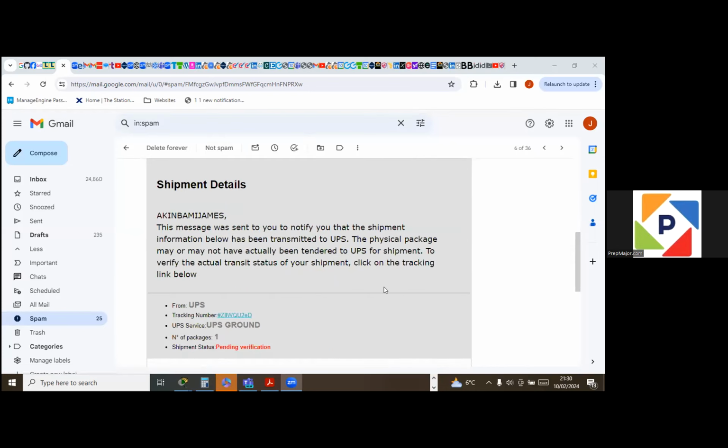link. So then, if you read out the message, it says shipping details. Akimbam James, this message was sent to you to notify you that the shipment information below has been transmitted to UPS. Okay, so again, we're going to be looking at the grammar. The physical package may or may not have been tendered to UPS for shipment. To verify the actual transit status of the shipment, click on the tracking link below.